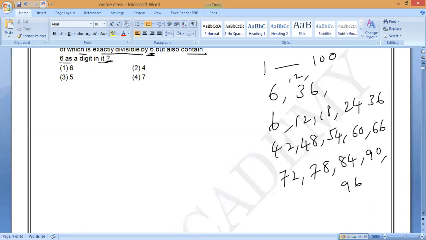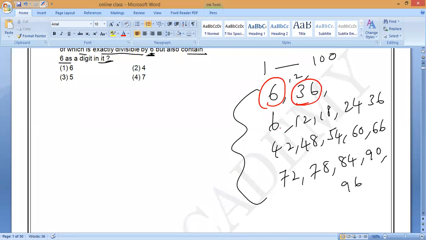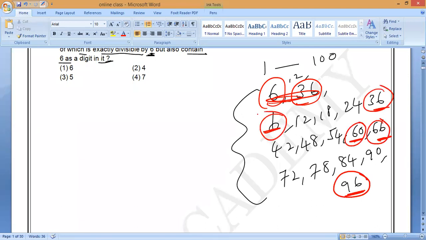Now you observe, all these numbers are exactly divisible by 6, but the number should also contain 6. So how many numbers are there? Count it fastly. 6, 36, 60, 66, 96. How many numbers? 1, 2, 3, 4, and 5. Totally 5.